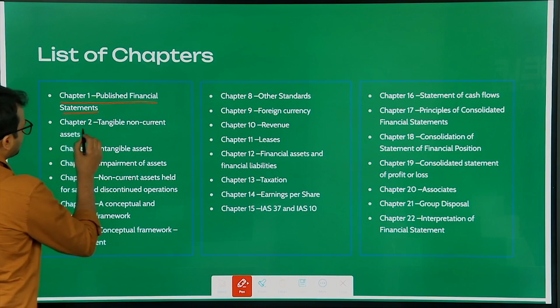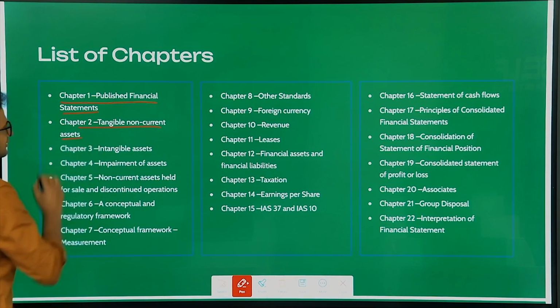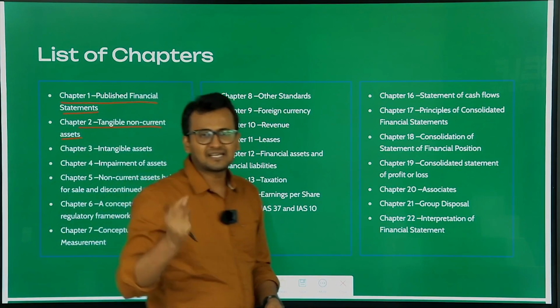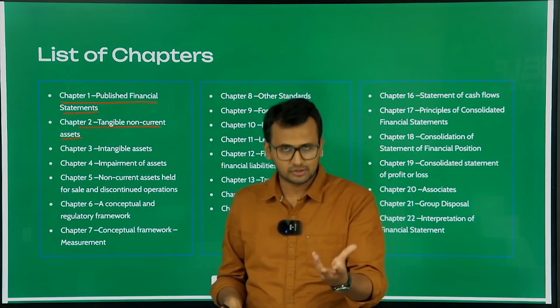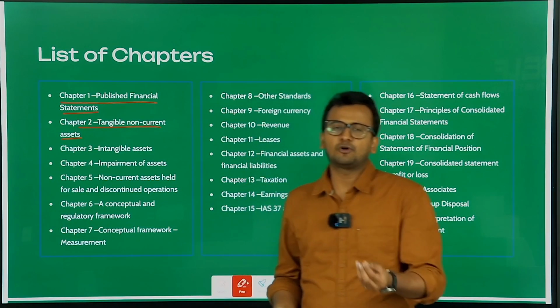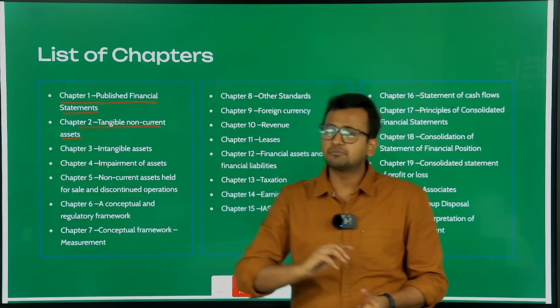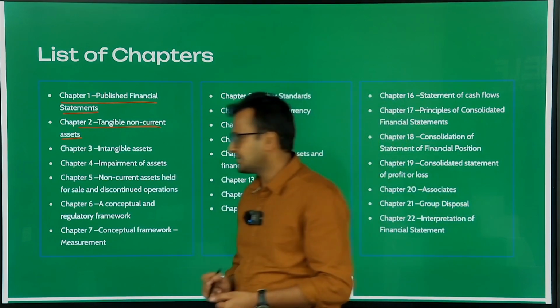Next is chapter number 2, Tangible Non-current Assets. All the fixed assets which are tangible. Tangible means something which you can feel, which you can touch. So all the accounting for all the fixed assets which are tangible, we will cover over here in chapter number 2.